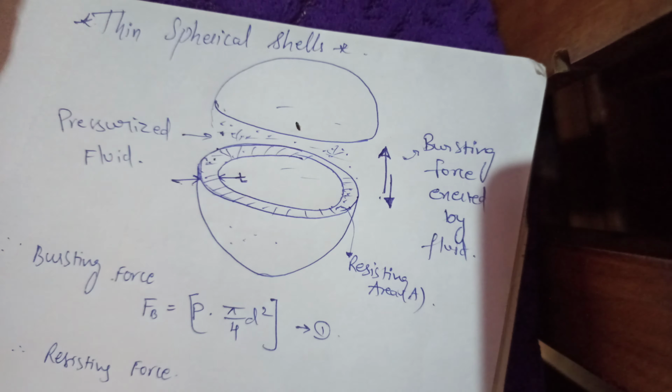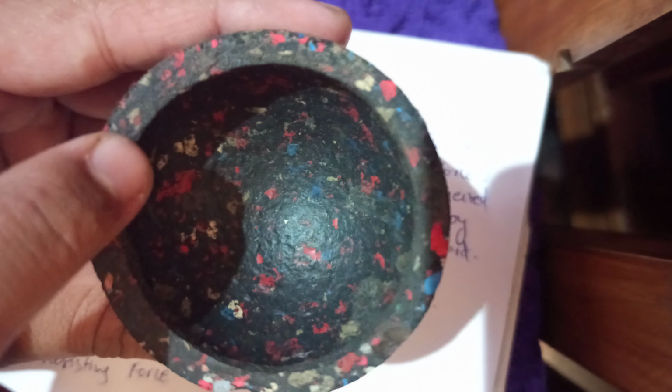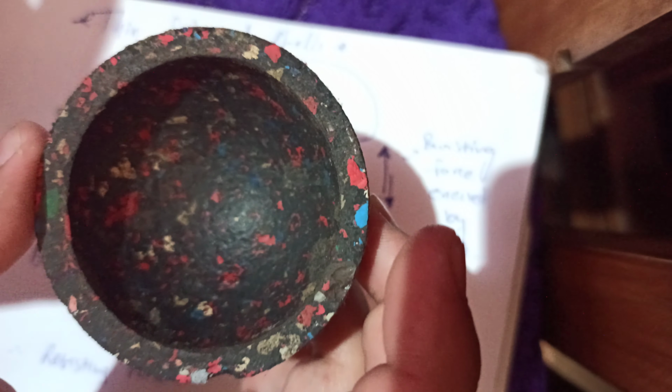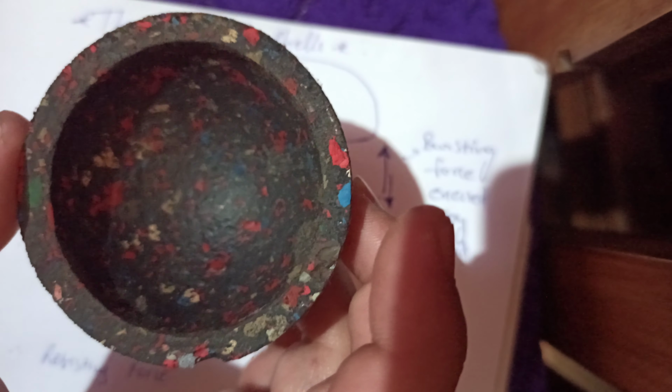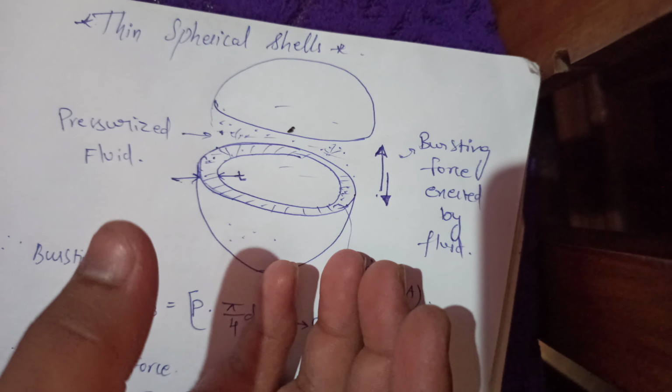Let us consider the sphere which has a diameter d and a thickness. For thickness, you can assume from here to here it has a thickness. From here to here it is the internal diameter, and from outside to here, from top to here, it is the outer diameter of the sphere. Whenever failure happens in a sphere, it happens symmetrically, so the same structure will have a topmost and a bottommost part. Assume this as the top and this as the bottom.